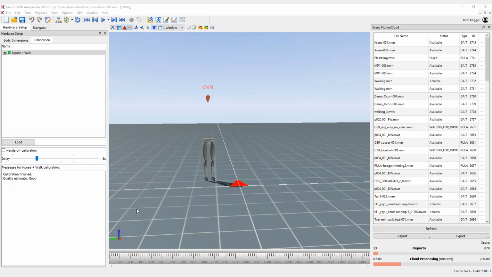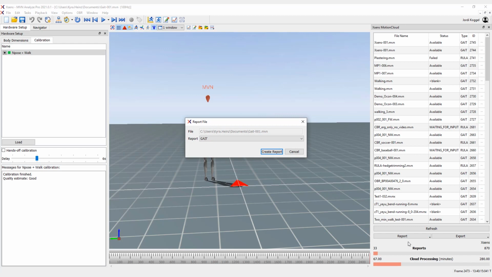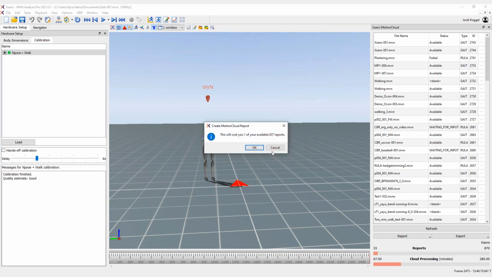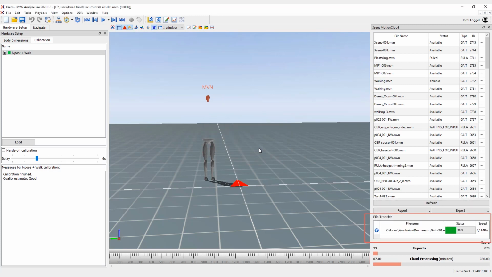After the recording, open the file and generate the gait report with the MVN MotionCloud integration by clicking on the Report drop-down menu. The file will be processed and reported in the background.